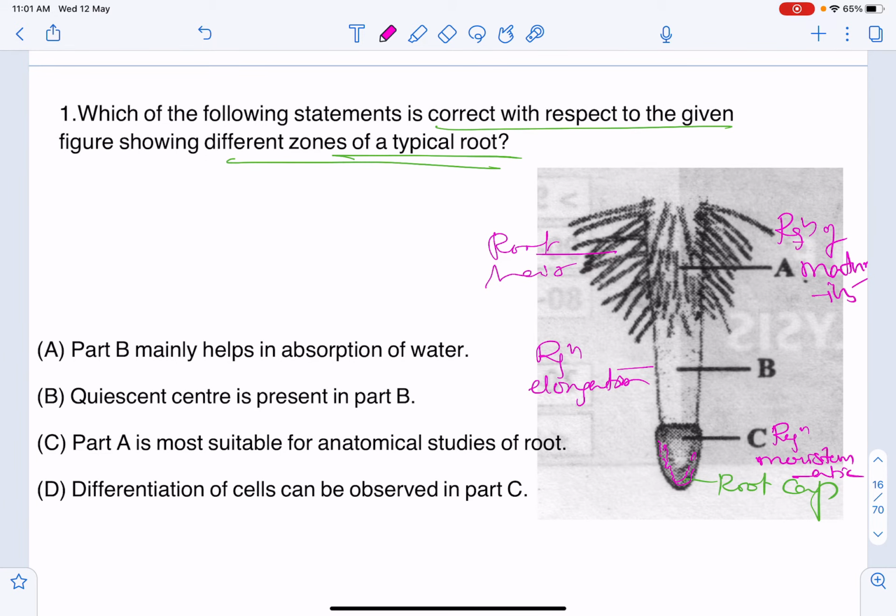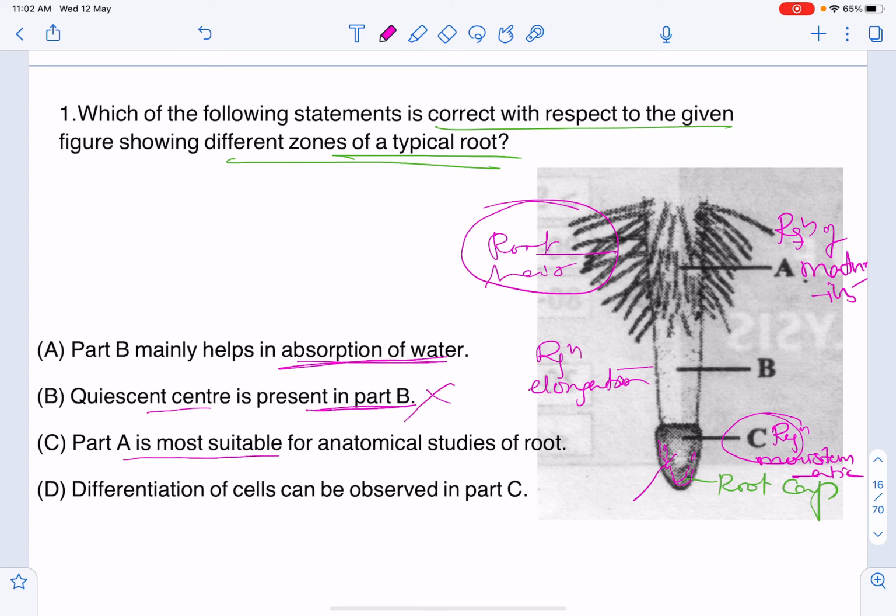Part B mainly helps in absorption of water. No, part A helps in that. So that is the answer, where part A helps in that, and quiescent center is present in part B. Some cells will arrest, they won't divide properly, and will be arrested in the C state. So that is also wrong. C region, part A is most suitable for anatomical studies of root.